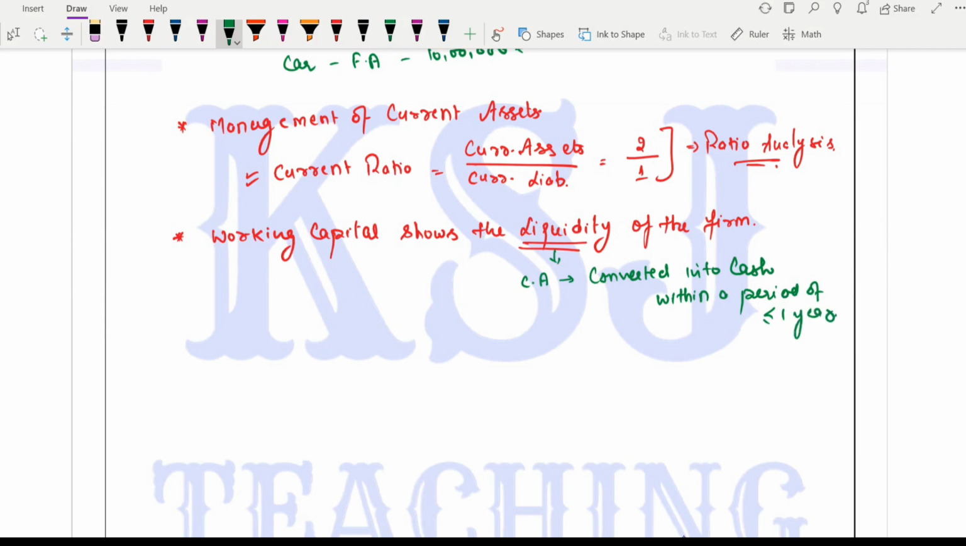That is, whenever we wish to, we can convert our current assets into cash. That shows the liquidity. Liquidity means how early or how quickly we can convert our current assets into cash. In case of an emergency, we have to use the cash, and how quickly our current assets can be converted into cash. That shows the liquidity of the firm, right?